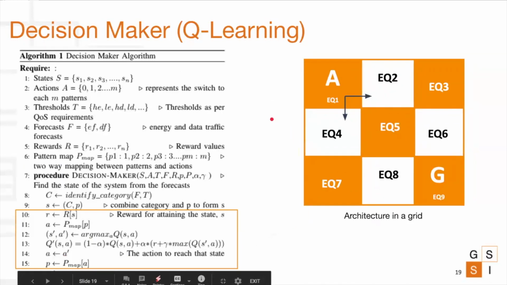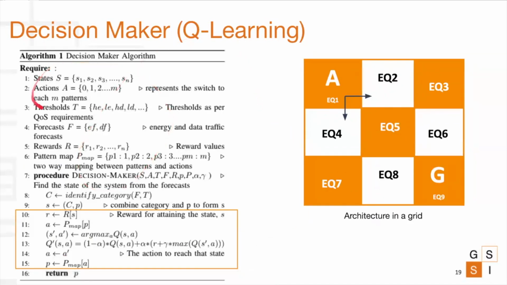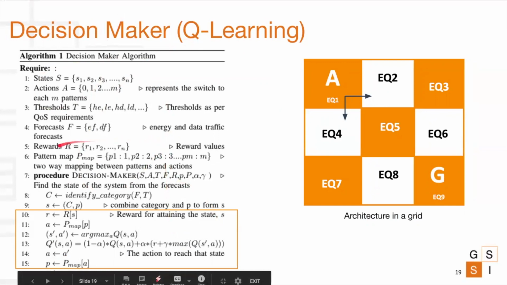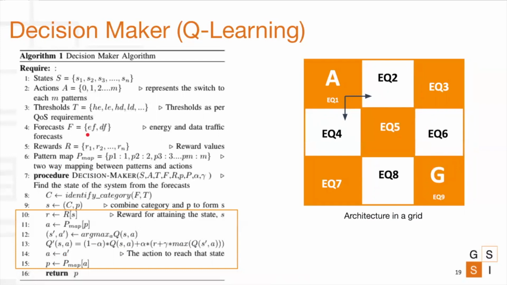So the image here shows the overall algorithm of the decision maker. I'm not going into the details, but I just want to highlight some of the key parts of the algorithm. So the first part, as I explained earlier, is that once we get the quality of service forecast, we identify the state, and based on this, an action is selected. Now, the action is selected by identifying for which action the value of Q of S comma A is maximum. This can be obtained from the Q table.